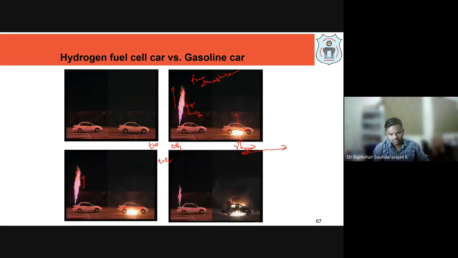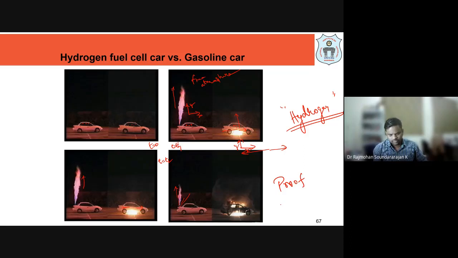Here the car will burn completely, whereas here, until the last minute, the last drop of hydrogen is released and burned. There is no damage here. So that is the proof for us to understand whether we can use a hydrogen based vehicle or not. Okay. So which is more safe, now we will be able to tell.